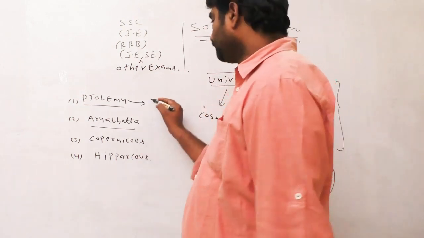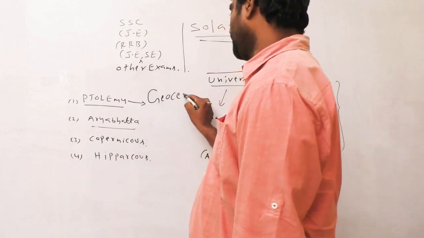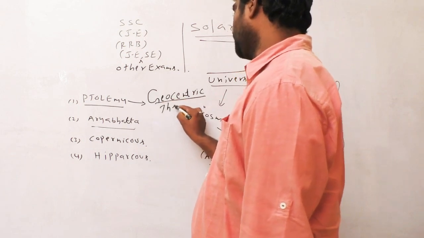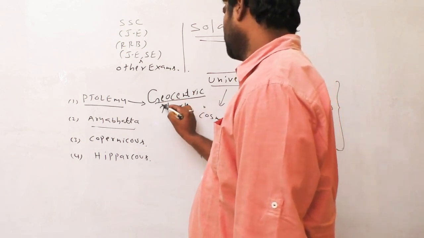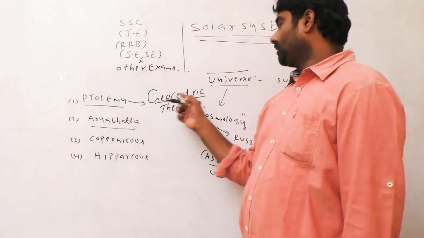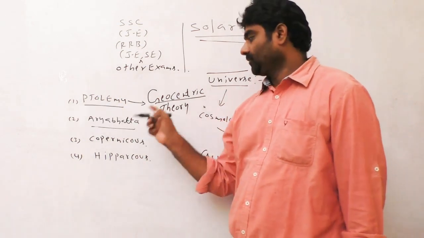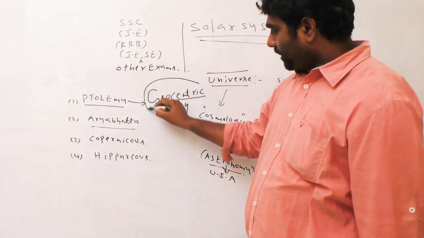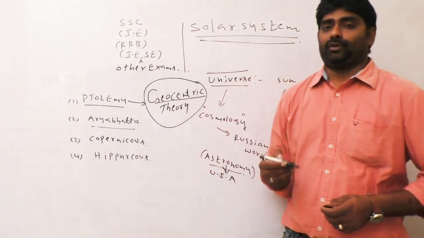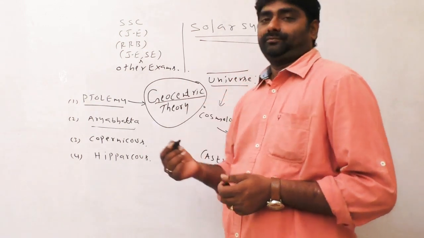He introduced the geocentric theory. Geocentric theory was introduced by Ptolemy, the P is silent. What is the meaning of geocentric theory? What does it explain?